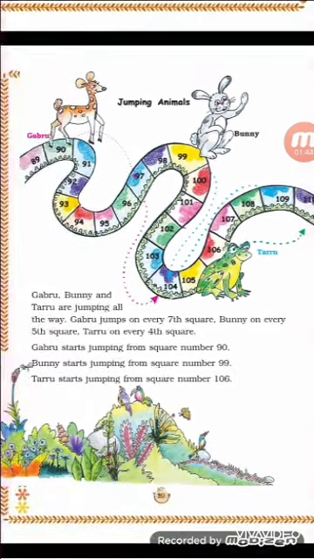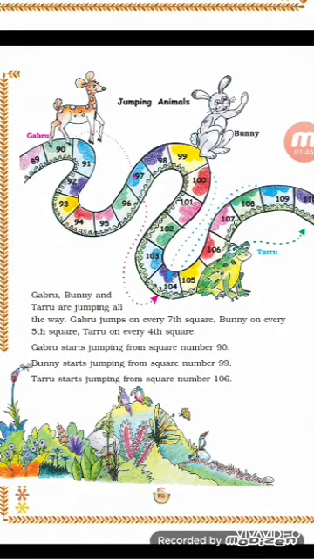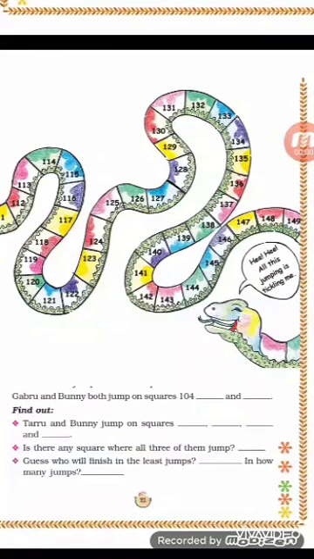In this way they are jumping on the snake. Gabru is jumping on every 7th square, Bunny on every 5th square, and Taru on every 4th square. There is a question here. Gabru and Bunny both jump on squares 104, dash and dash. Gabru takes a jump on every 7th square and Bunny on every 5th square.